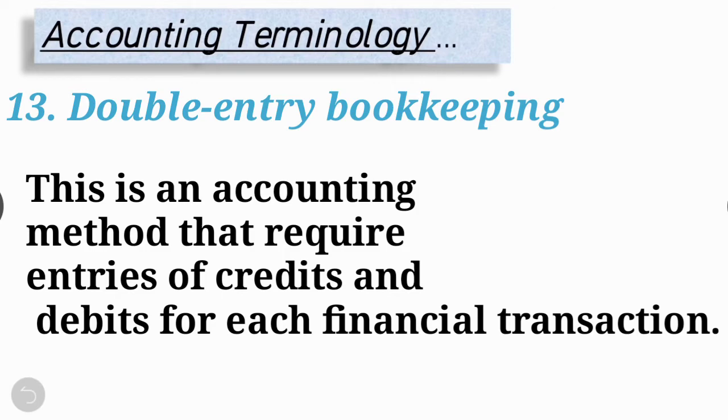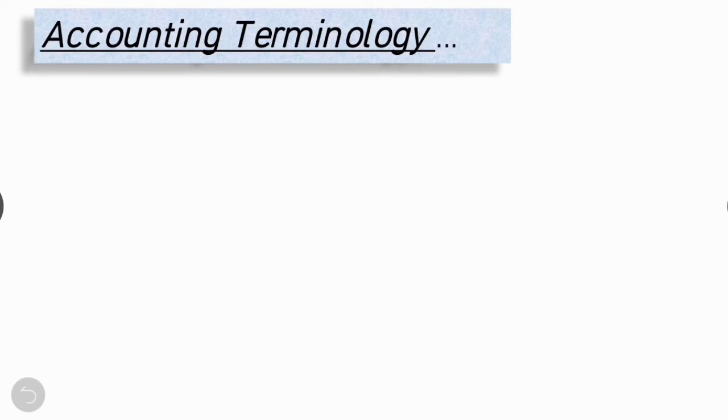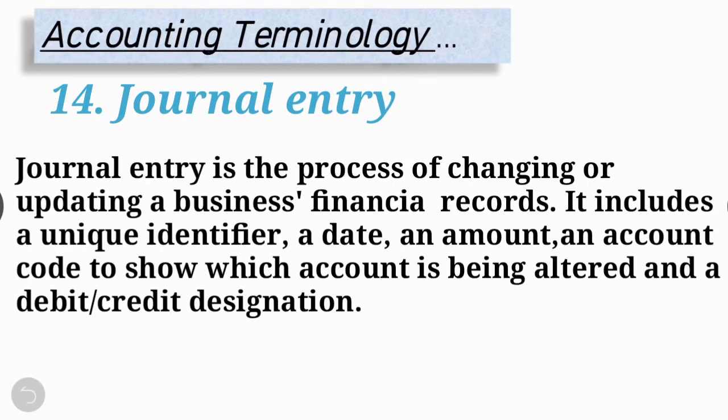Credit and debits make up the two types of entries, with credit entered on the left side and debit entered on the right side. A much more simplified system, single entry bookkeeping records only one entry per transaction, right? 14th term is journal entry.